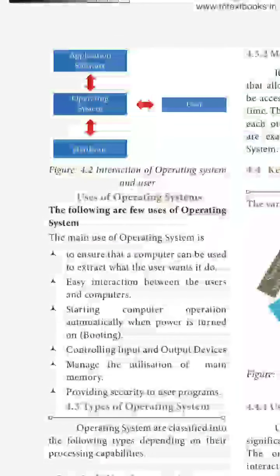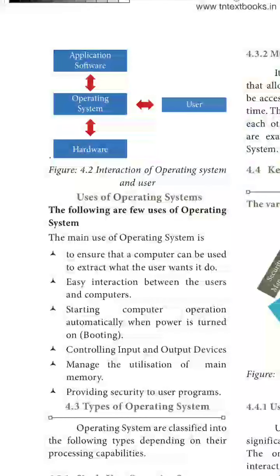Application software, operating system, hardware, and user. This is the architecture or interaction of operating system and user. The user will interact with the operating system only. The operating system will operate with the hardware and application software to give the user appropriate output.